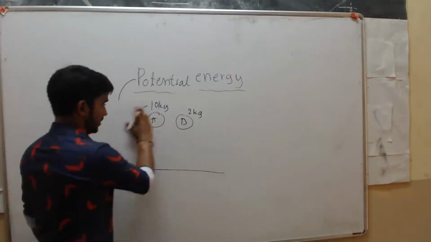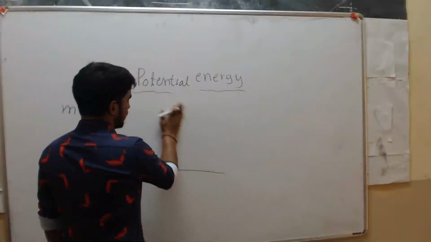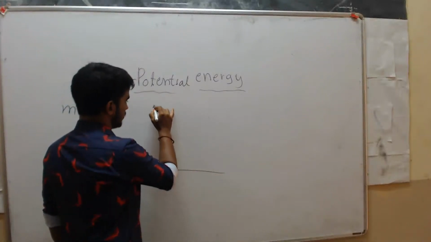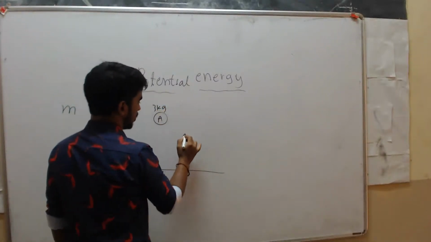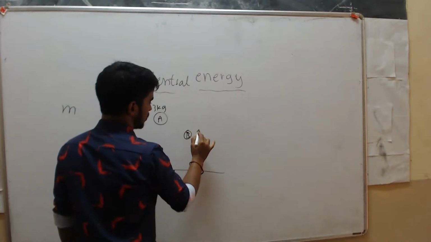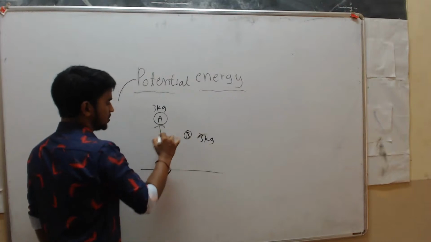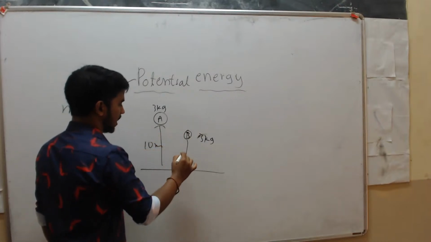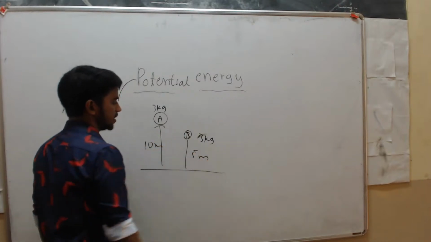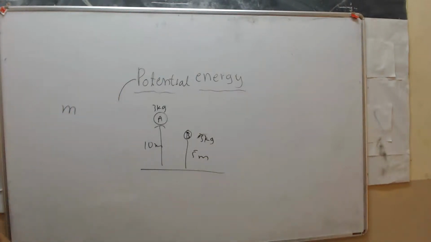Okay. Next, consider two objects, object A is 3 kg, and object B is also 3 kg. Now I will drop object A from 10-meter height, and I will drop object B from 5-meter height. So now tell me which object possesses more energy?